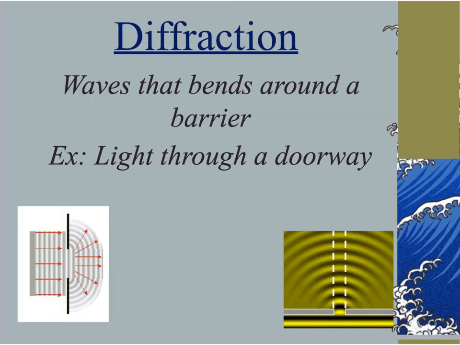Okay, diffraction is not one that we had a lot of demonstrations for. However, diffraction is when waves are forced through an opening or some kind of a slit or some kind of barrier. And you can see here in this diagram on the left that all these waves are traveling in a straight path. All these waves are perfectly aligned, parallel to each other.